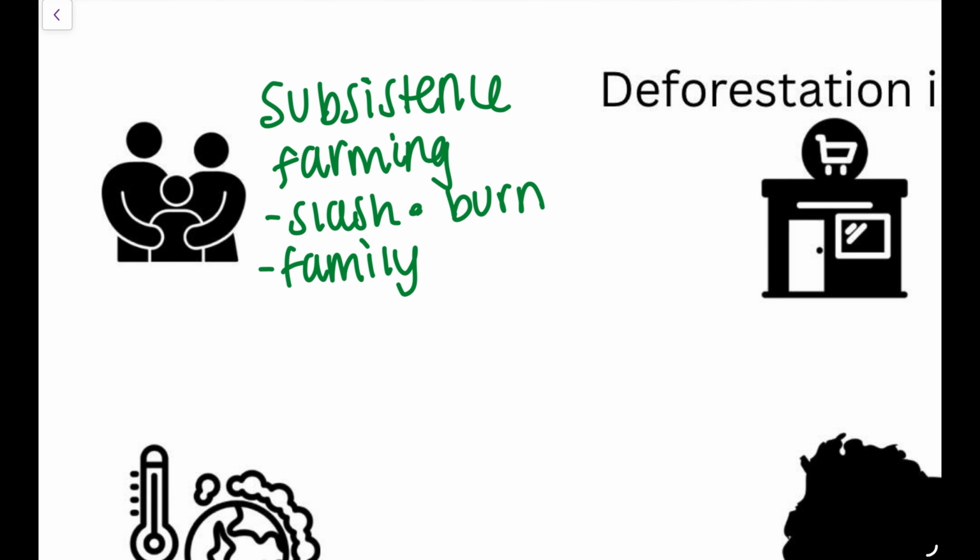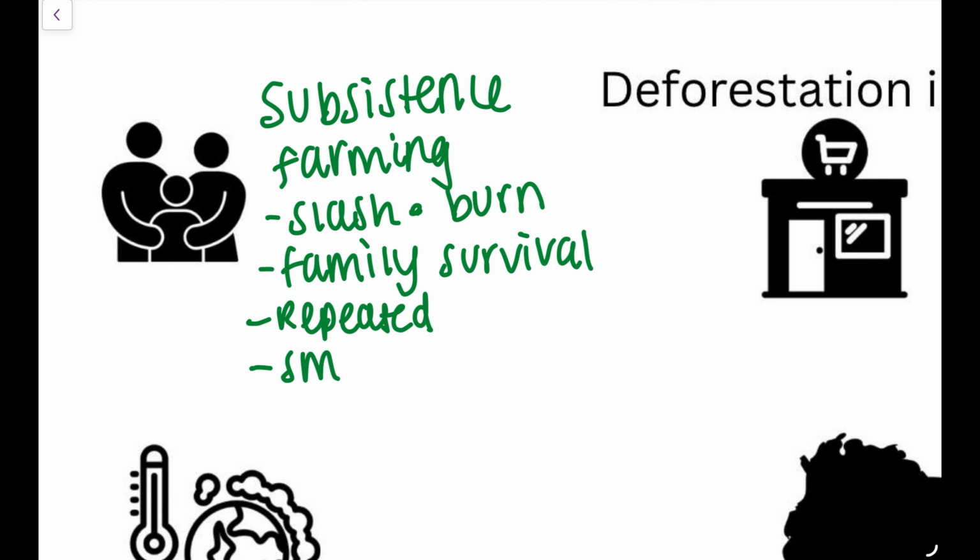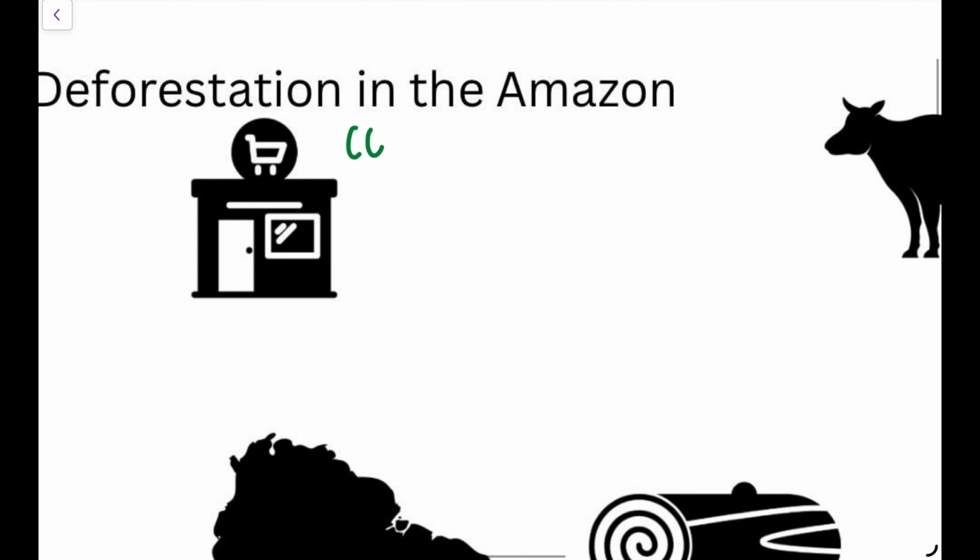This is where you farm for yourself and your family, but it is mainly done through slash and burn. So you're cutting down the trees and burning them to grow crops for family survival. The soil quickly becomes infertile, so this leads to repeated small-scale deforestation driven by poverty rather than profit.